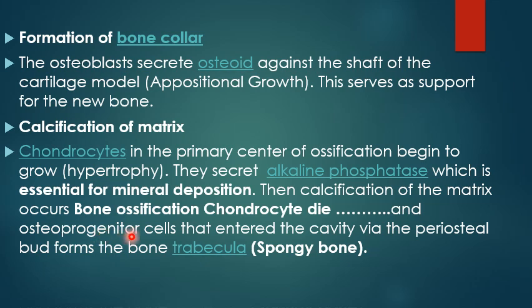monocytes fuse together, forming the osteoclast, and the osteoclast will remove the calcium between the dead chondrocytes, and I'm going to bring more osteoprogenitor cells that change into osteoblasts and will form bone matrix in an irregular manner, forming the spongy bone between the bone marrow cavities.